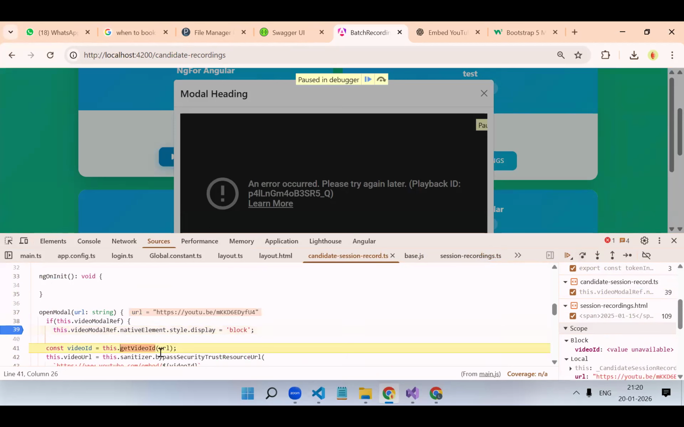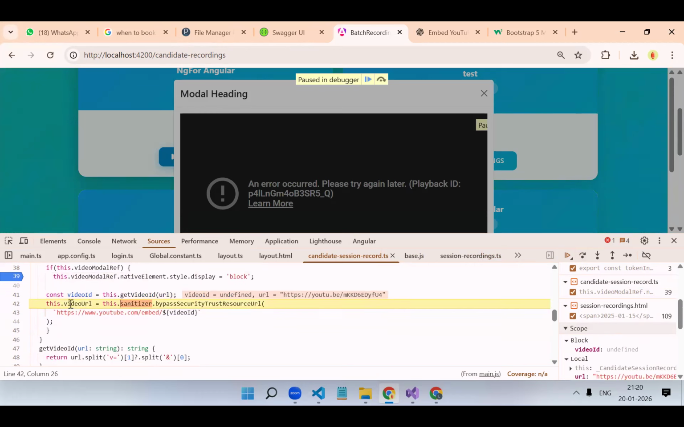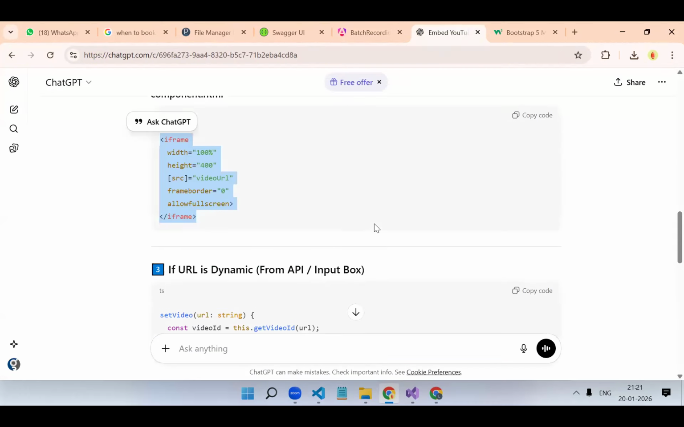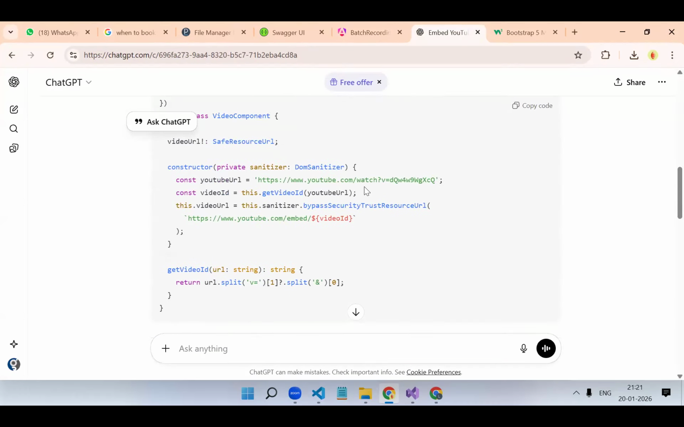So we got the URL. From that, okay, this function is not behaving correctly. So if we have the URL.split with v. The sample was, okay, it has something like this, and it needed this code only, I think. Embed.